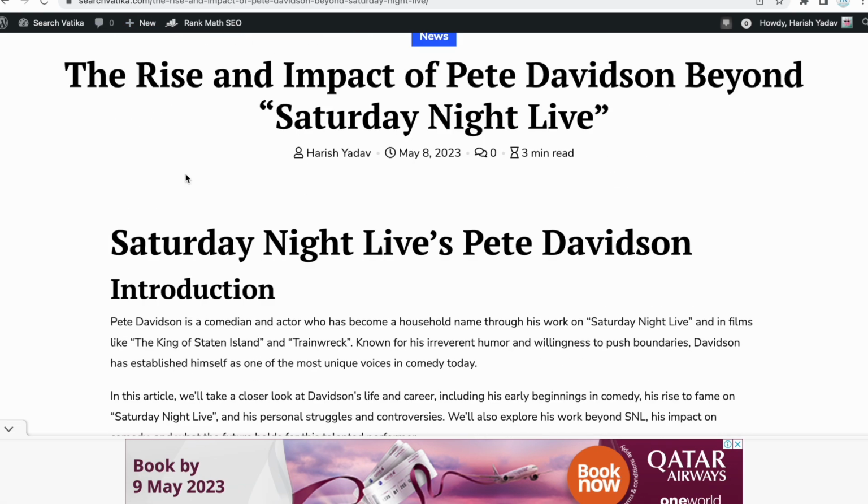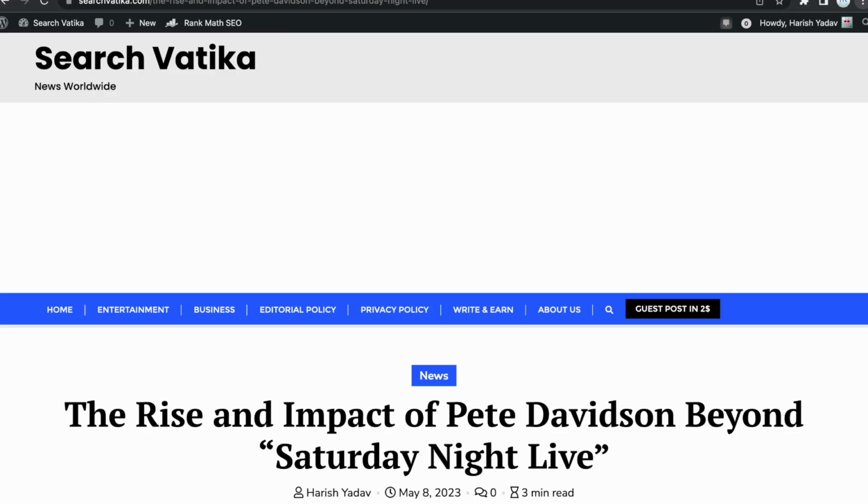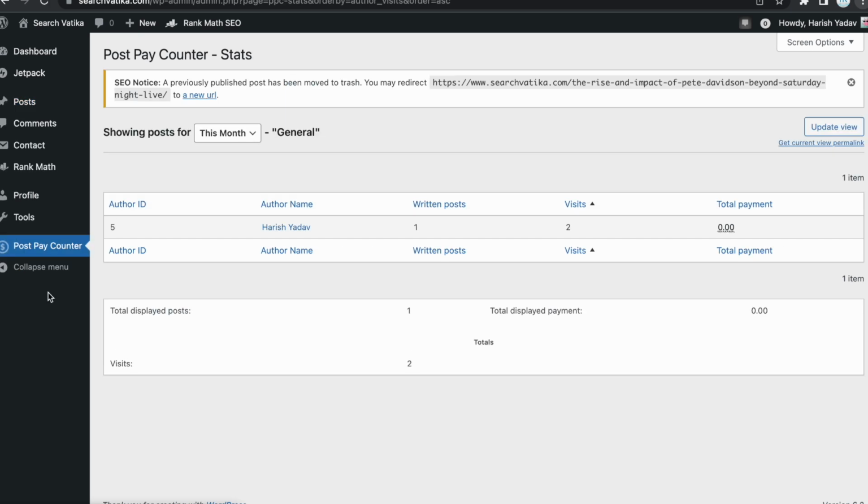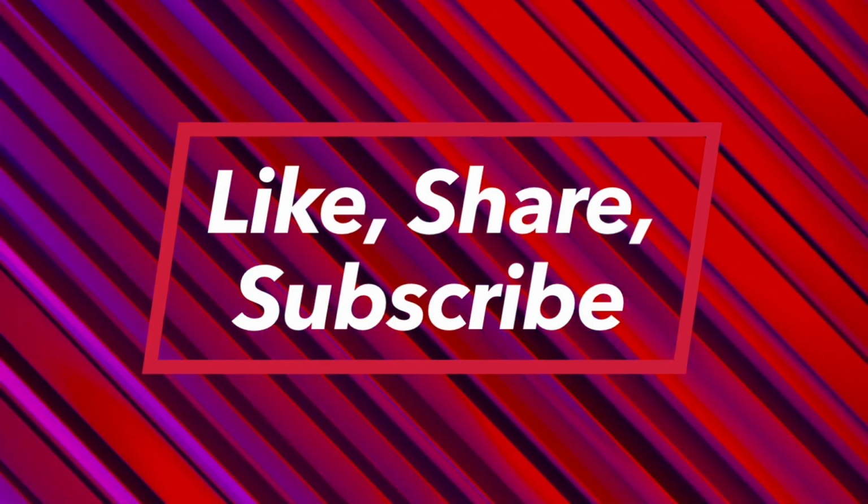And then you can write a new post by clicking on new and then post in the top bar. So here you can see the post pay counter, and here it shows one article and two post views. If you add more articles, then the number of articles will increase here, and the visits will also increase if you share more and more. Because if you share on all the social platforms, then this article gets different views, and once this article starts getting views, then it will be unlimited.